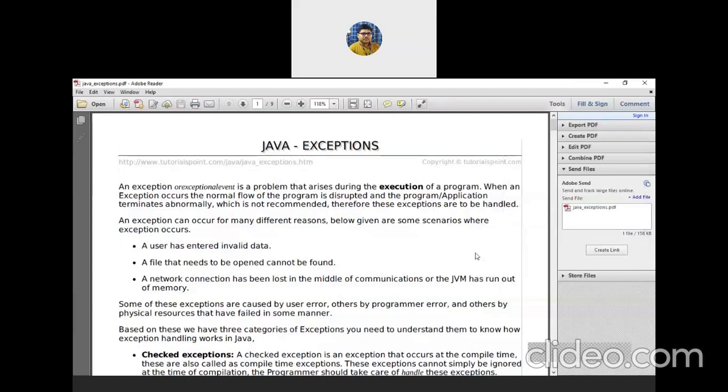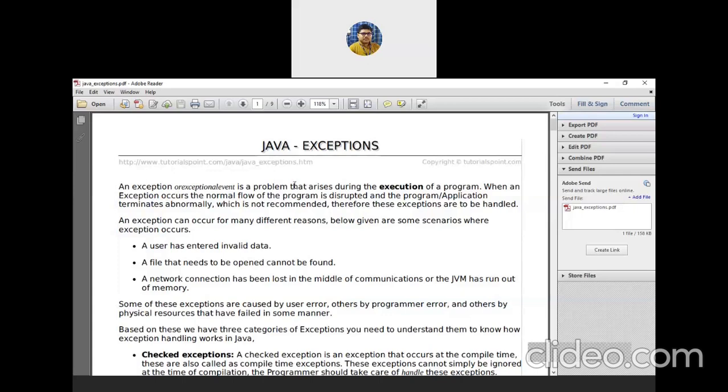So what is exception? An exception or exceptional event is a problem that arises during the execution of a program. So just earlier I mentioned, if I forgot to give a semicolon, an opening bracket or a closing bracket, that will also show us an error.